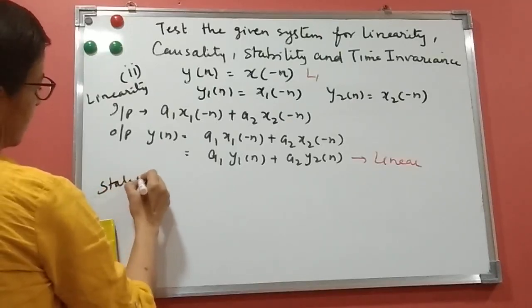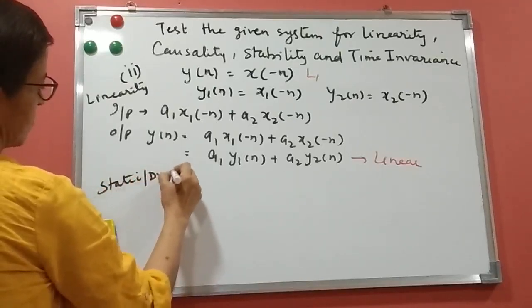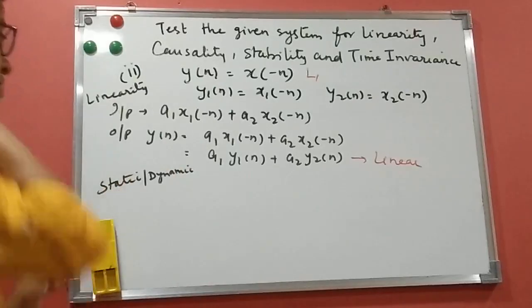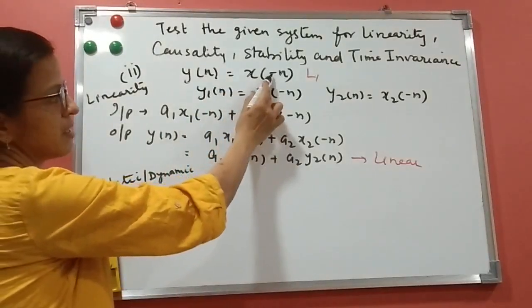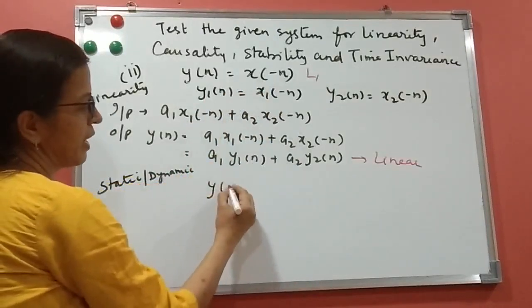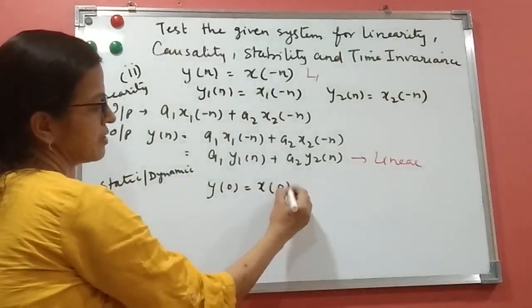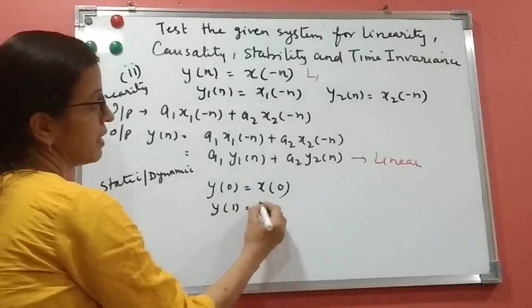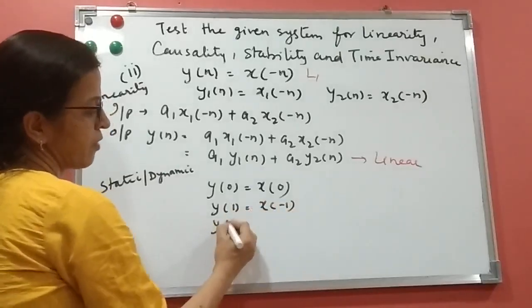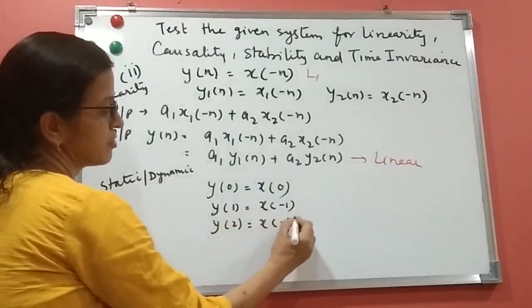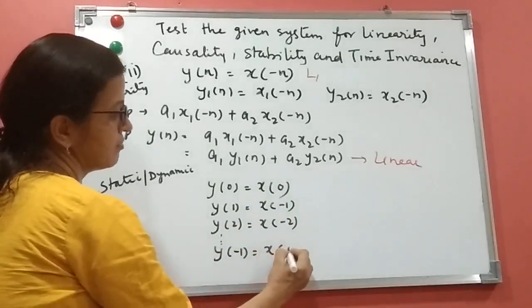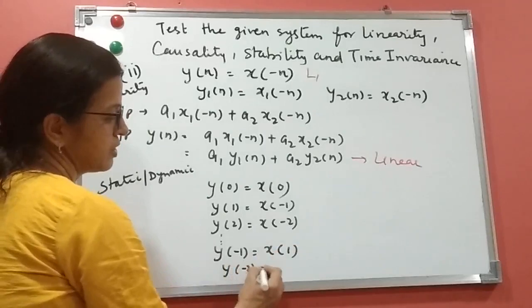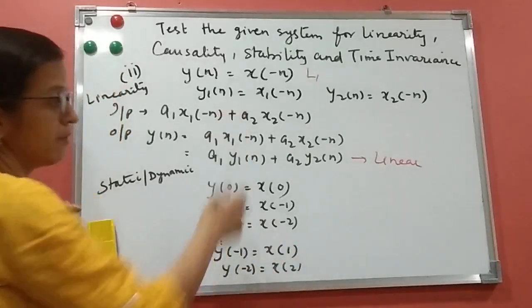Next is static or dynamic. We know static means the output depends only on the present, but it looks here it is not present, it is minus n. So we can say y of 0 is depending on x of 0, y of 1 is depending on x of minus 1, y of 2 is depending on x of minus 2. Let us take some negative values. y of minus 1 is depending on x of 1. y of minus 2 is depending on x of 2. I am just putting the values.